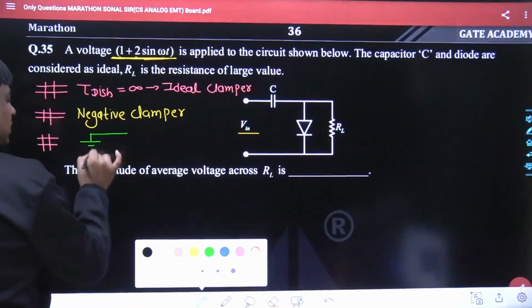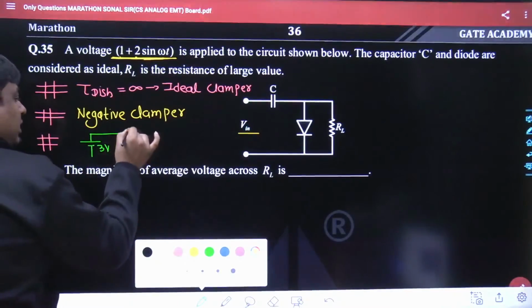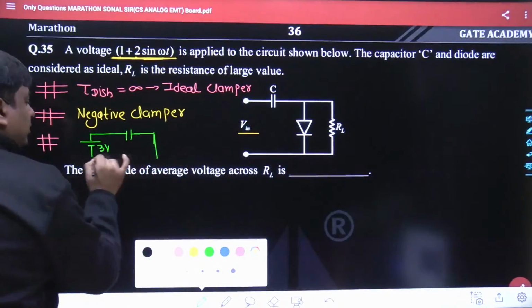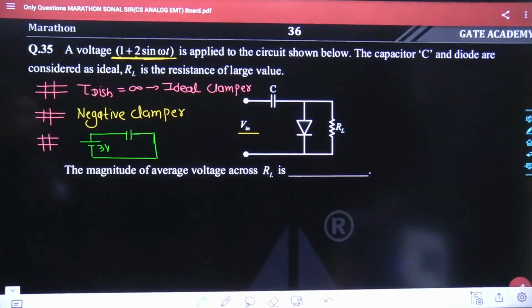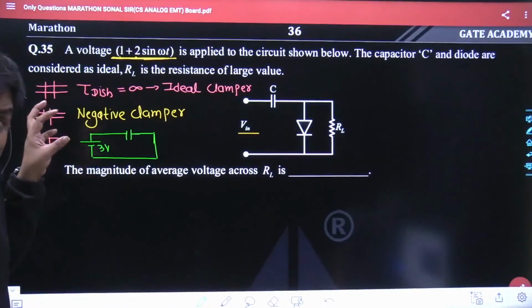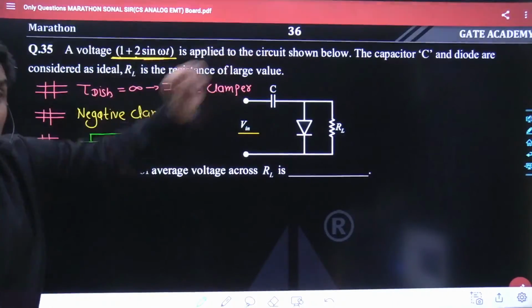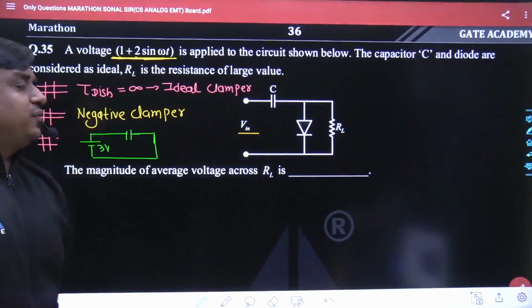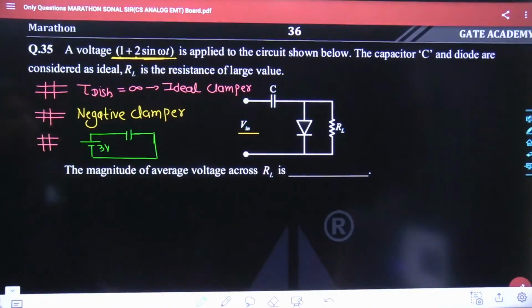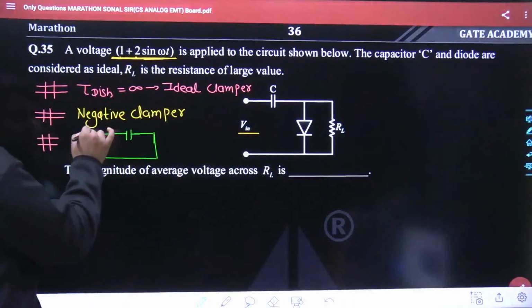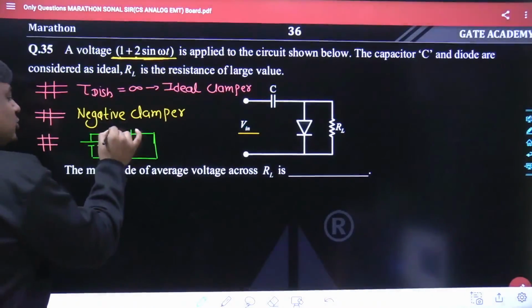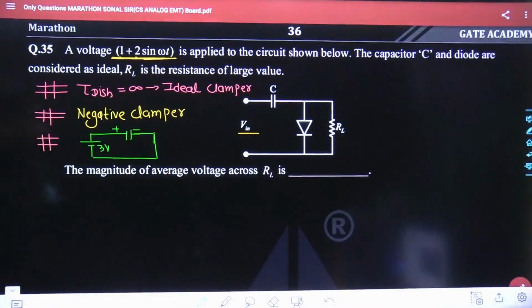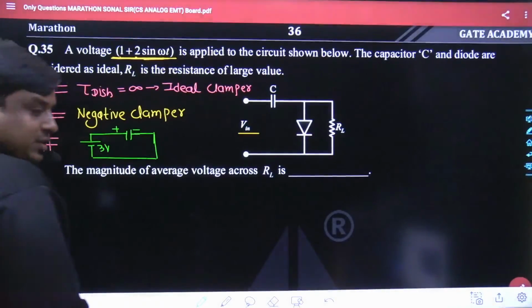Here comes 3 volt, here comes the capacitor, the diode is short circuited. The capacitor would get charged with 3 volt, and that 3 volt would remain for all future cycles, because the capacitor is not supposed to get discharged since the value of tau discharge is so high. What would be the polarity over here? The flow of current is in clockwise direction, so the polarity is positive over here and negative over here. Is that part clear to all of us?